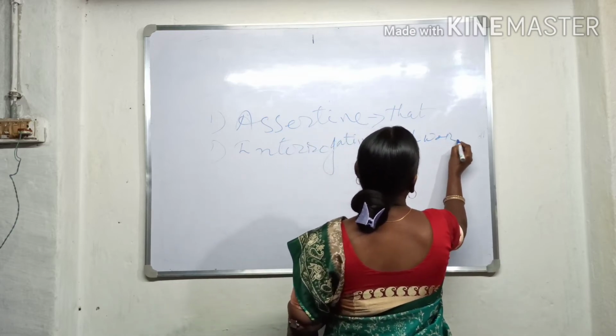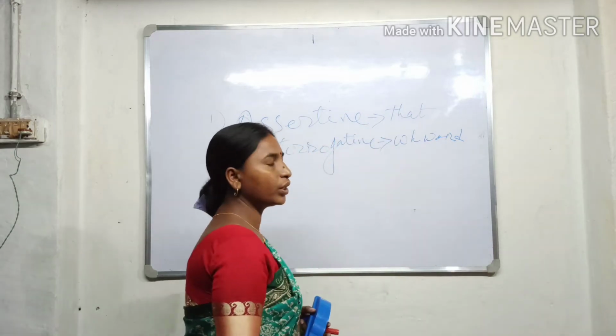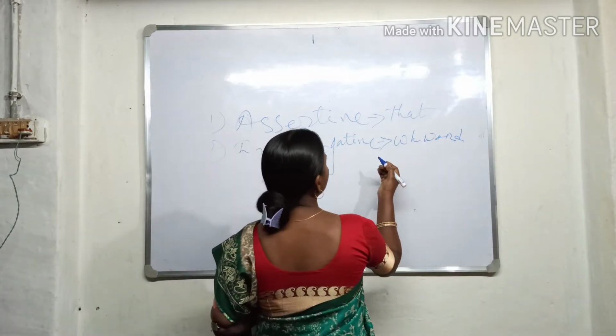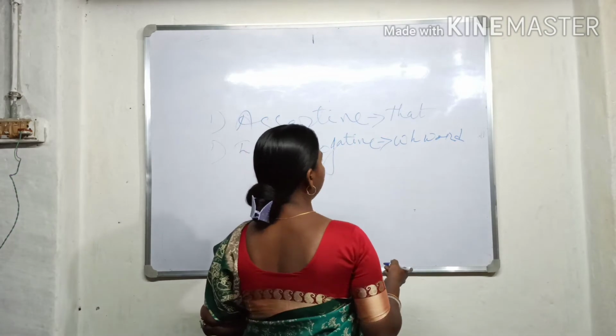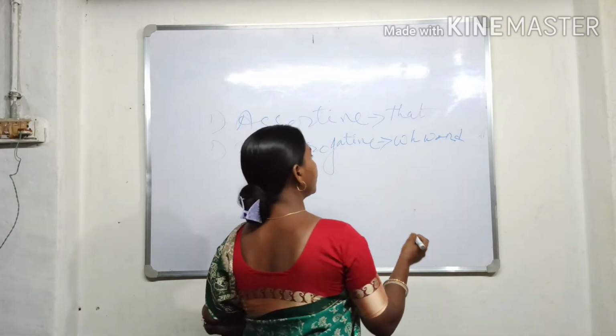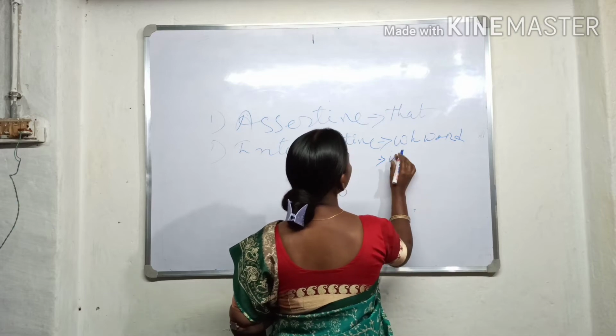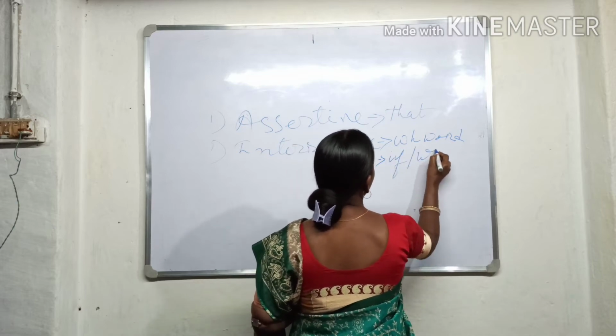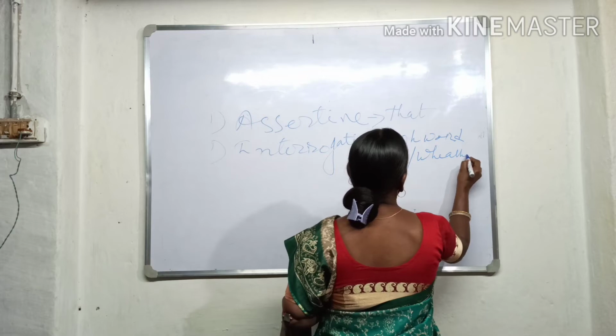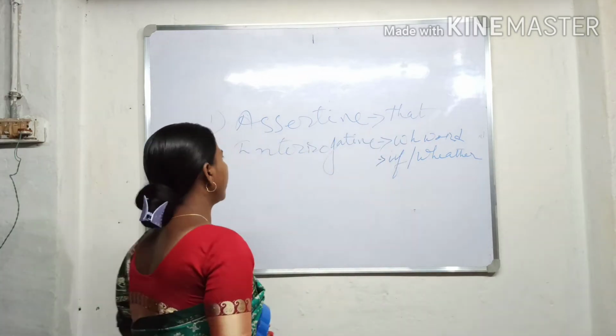Okay. If the reported speech starts with a WH word, use that; if the sentence starts with an auxiliary verb, then we use "if" or "whether."